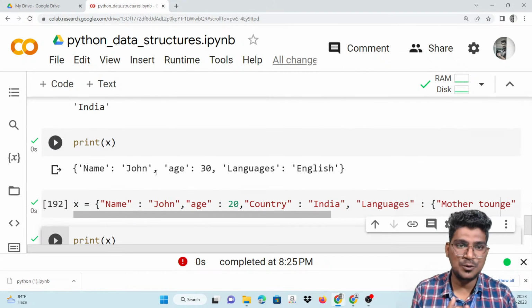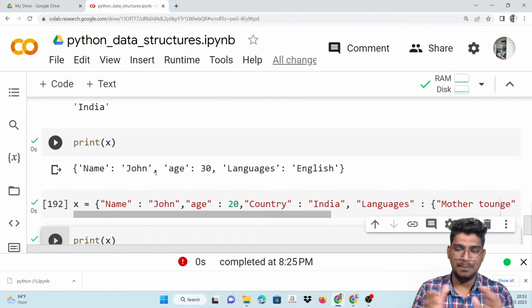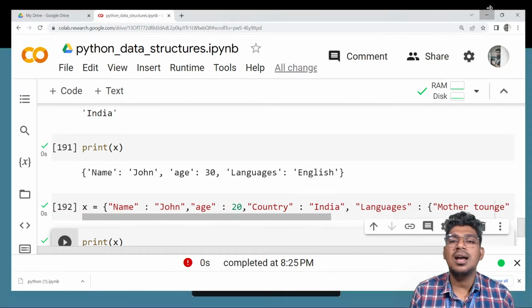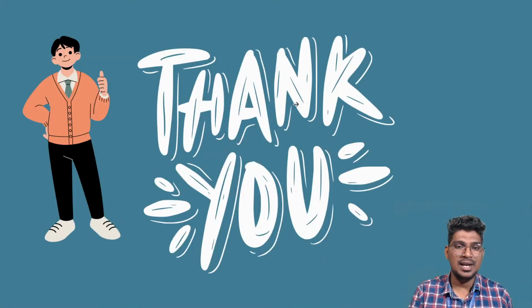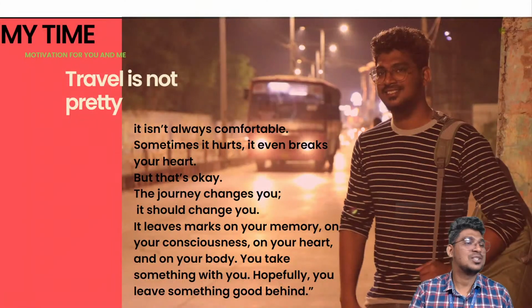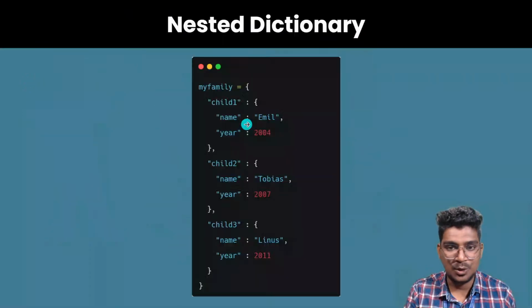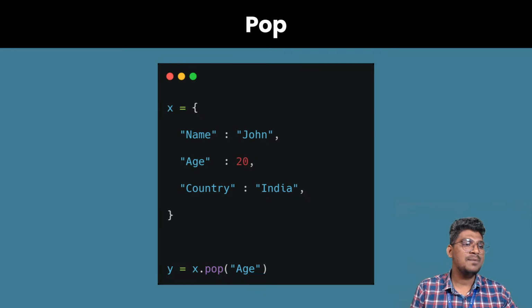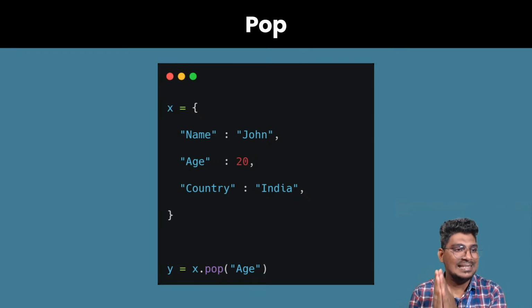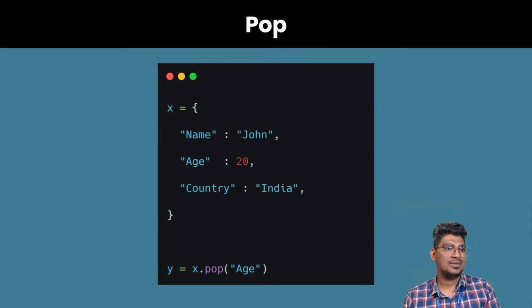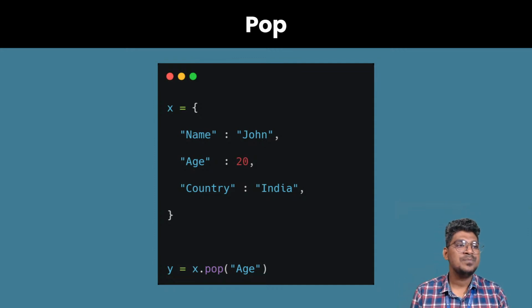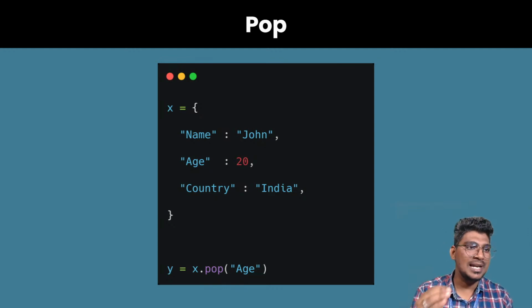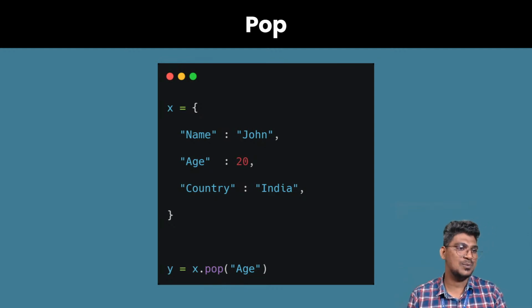Okay, this is what I had to complete today. I completed it. So this is all about data structures. Hope you guys understood it. So my question is, we learned tuple, list, and also set, and finally the dictionary. I hope you understood today's concepts and today's examples as well.